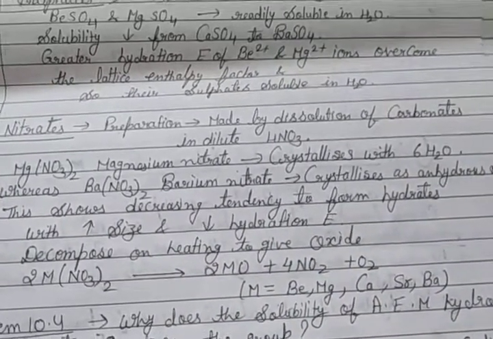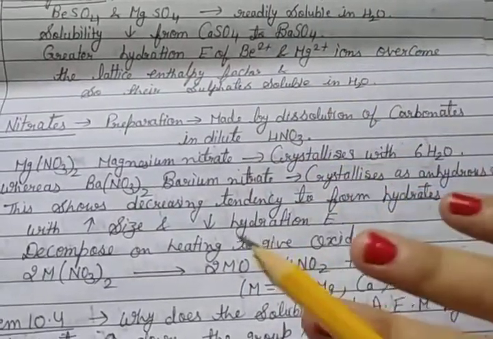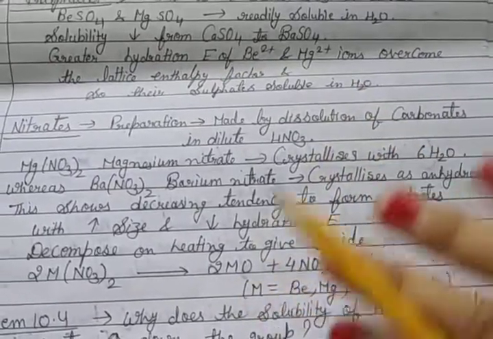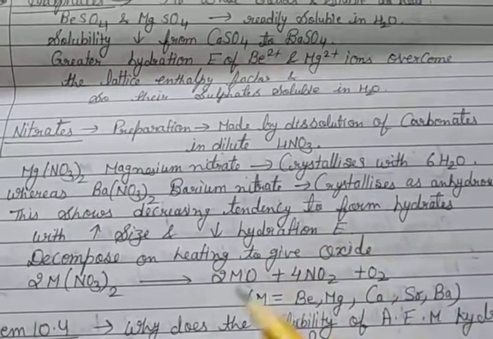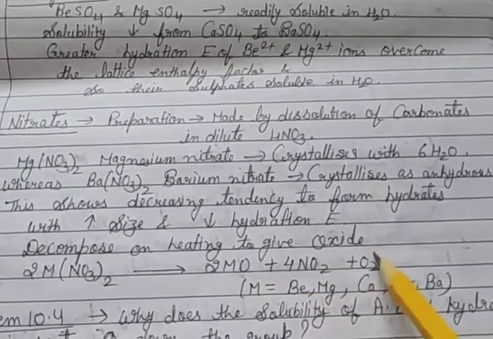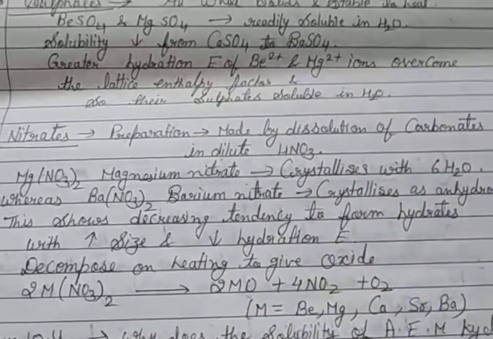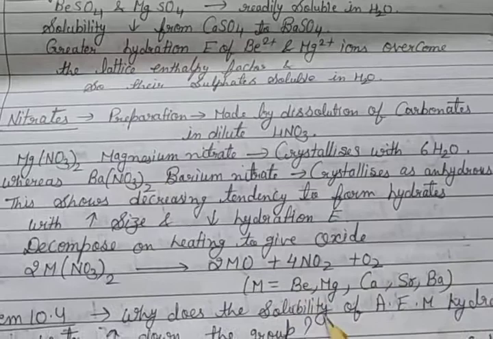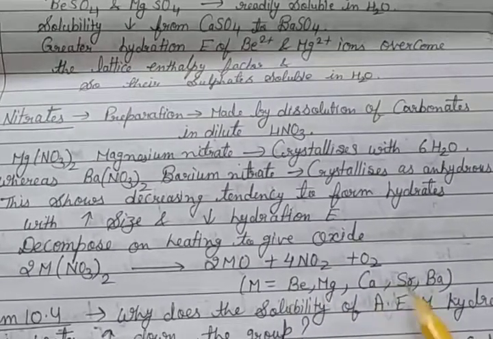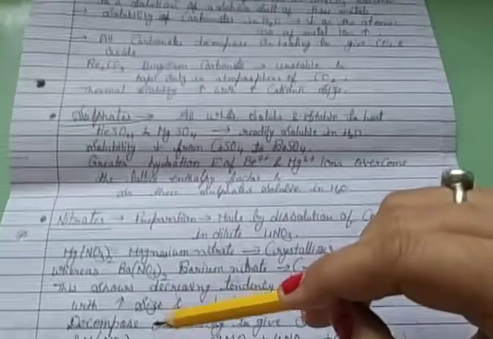The simple concept is that going up to down, size increases, so the carbonate properties, sulfate properties and nitrate properties decrease, because with increased size the hydration enthalpy decreases. Nitrates decompose on heating to give oxides: 2M(NO3)2 gives 2MO plus 4NO2 plus O2. Here M is an alkaline earth metal: beryllium, magnesium, calcium, strontium and barium. So there are three types of salts of oxoacids here: carbonates, sulfates and nitrates.